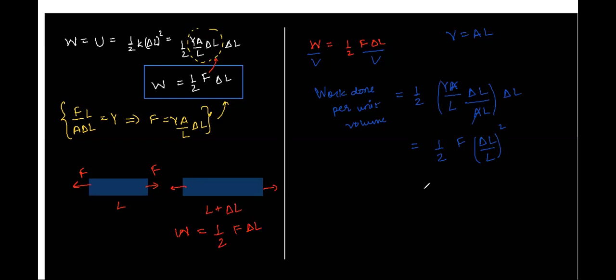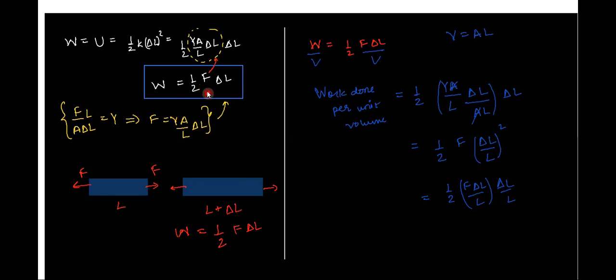Anyone? Atul, can you please check? Correct, sir. Now let's say I can write this as F times delta L by L into delta L by L, right? And I already know from here, have a look, class, on this expression.